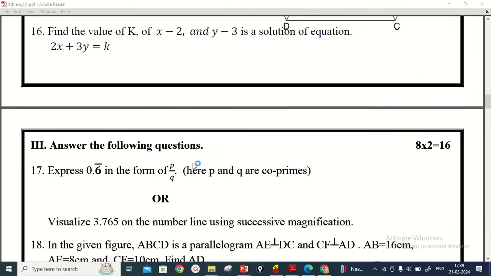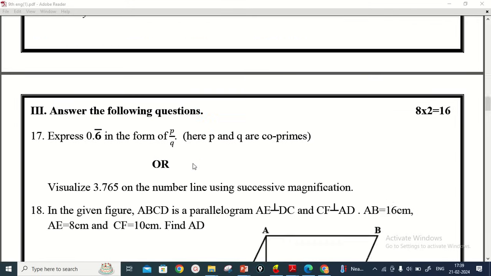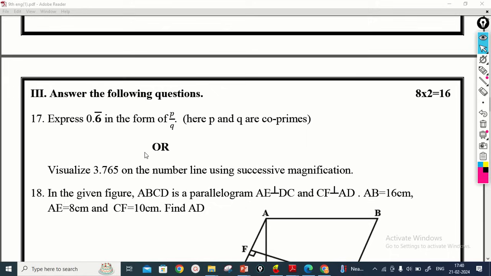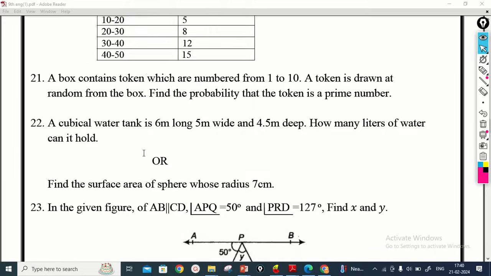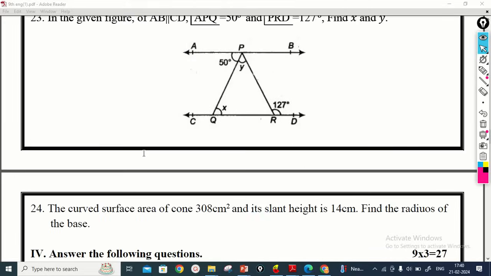And then in the third part there are 8 questions with 2 marks each. So observe the questions here. These types of questions are given for this part.